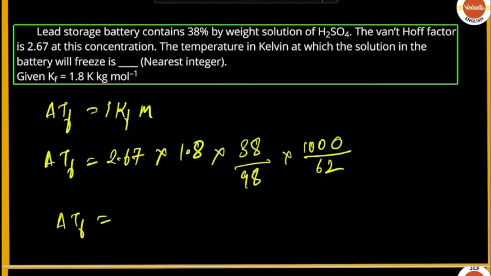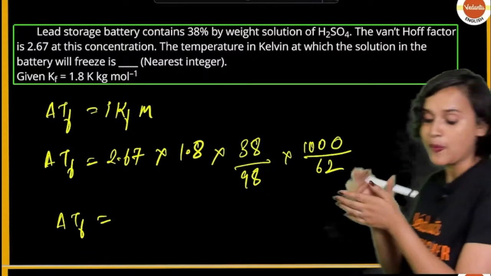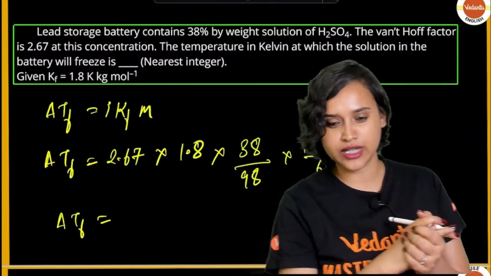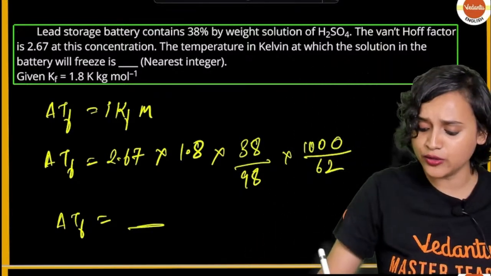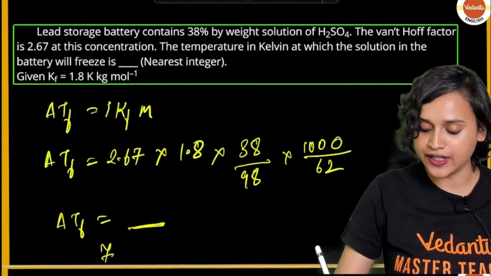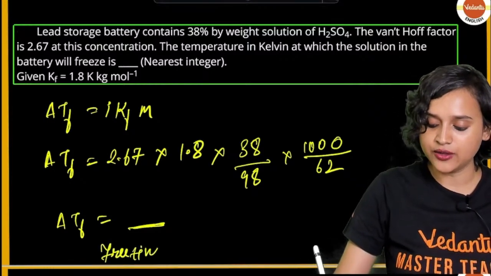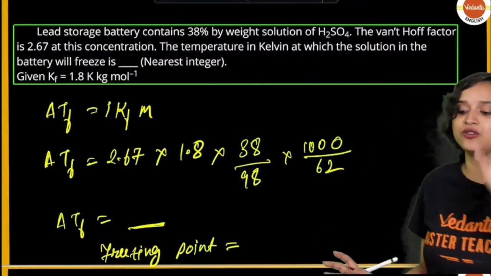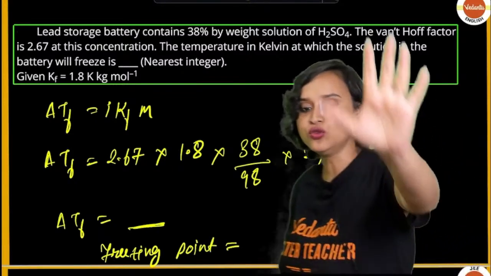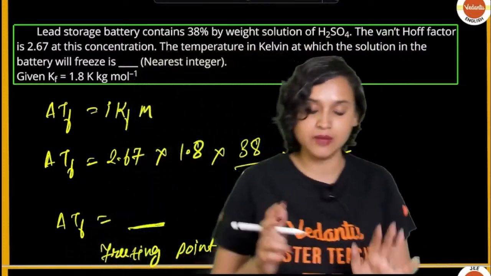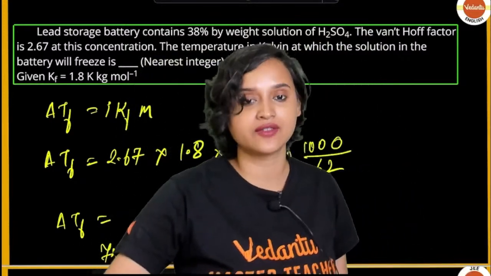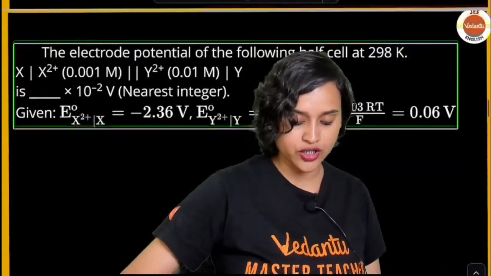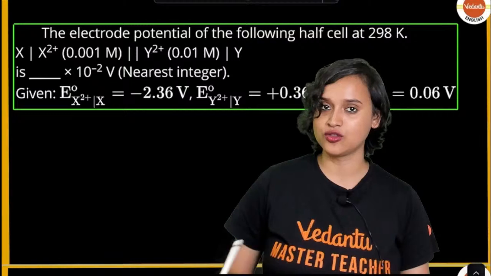I'll tell you in some time. Calculate. Come on, quick. If you calculate this, how much will you get, guys? Whatever value you get, after that you have to find the freezing point. So tell me these two values. You can tell me the value in the comment section after the class is over. I'll wait for your comments. Okay. Moving on to the next question here.